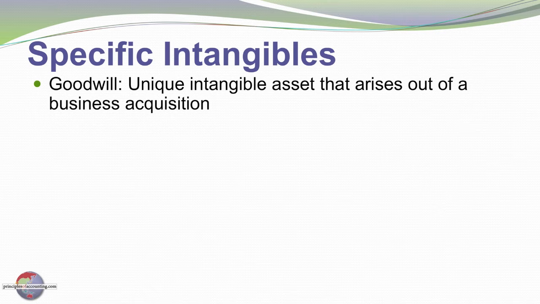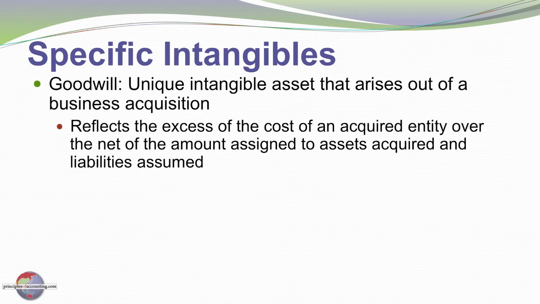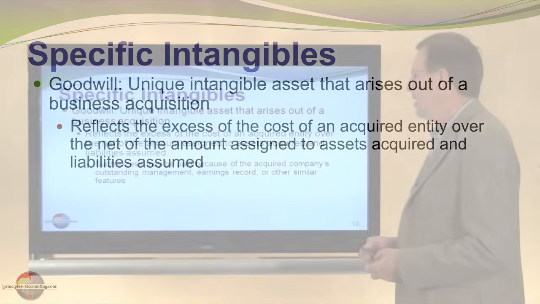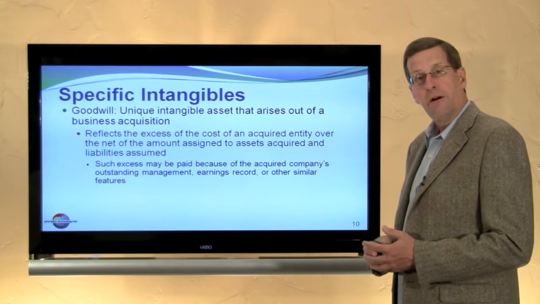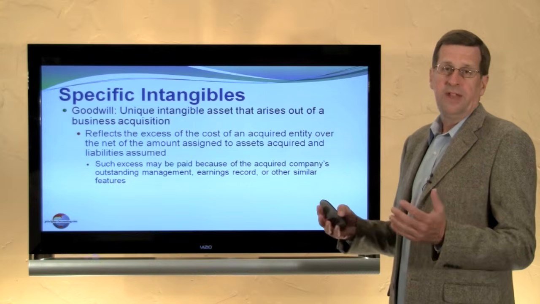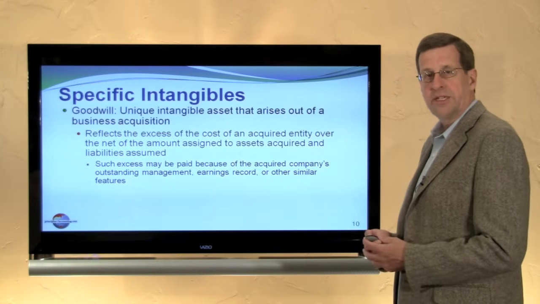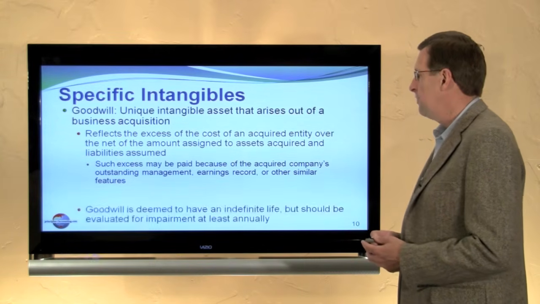Finally, let's close by looking at goodwill. Goodwill is a unique intangible asset that arises in the course of business acquisitions. We saw this in a previous chapter, in fact. It reflects the excess of the cost of the acquired entity over the net amount assigned to the identifiable assets and liabilities of the acquired company. This excess may be paid because of a company's outstanding management, earnings record, other features, customer list, favorable business environment or location, things of that nature.